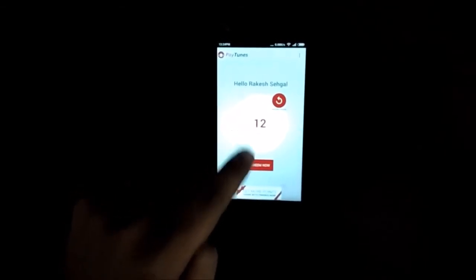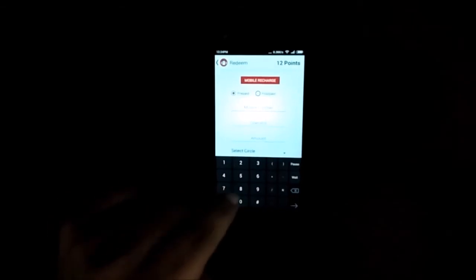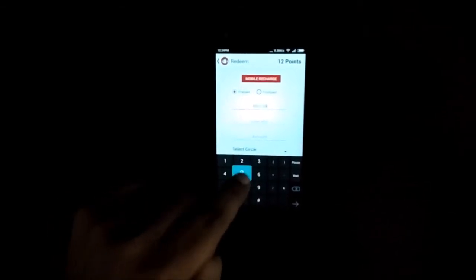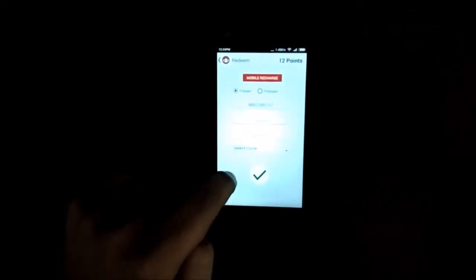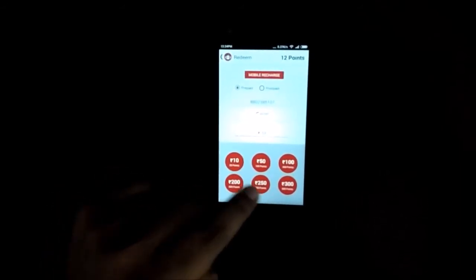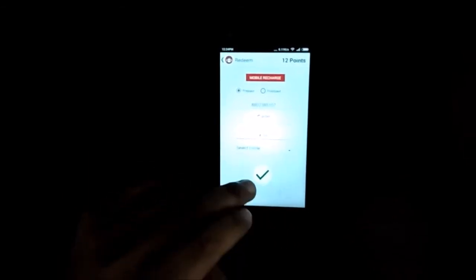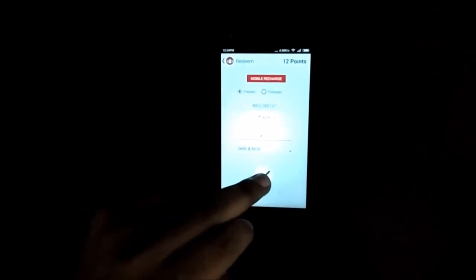These collected reward points can actually be redeemed for mobile recharges or postpaid bill payments. So if a user has, say, 30 points on their phone, they can redeem for 10 rupees and more. Equivalently, whatever be the collected points on their phone, they can have a recharge of equivalent amount. If I press this, a request from my side will be generated and the user will get a recharge.